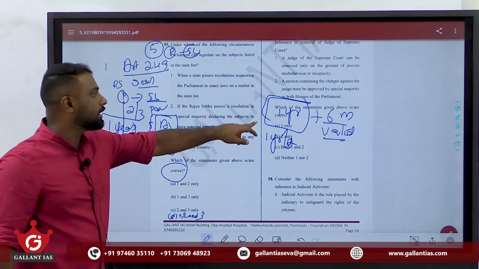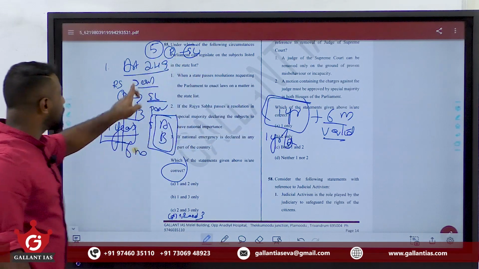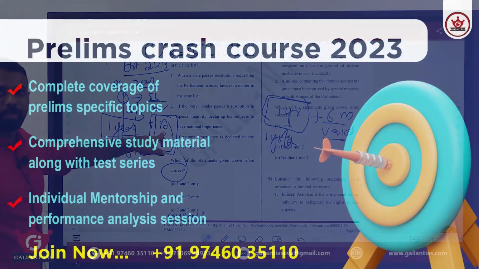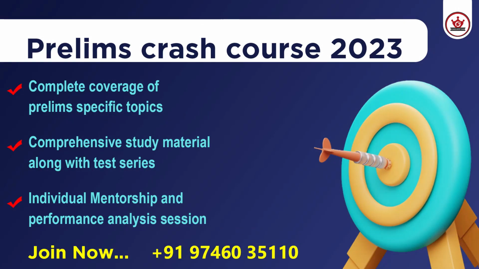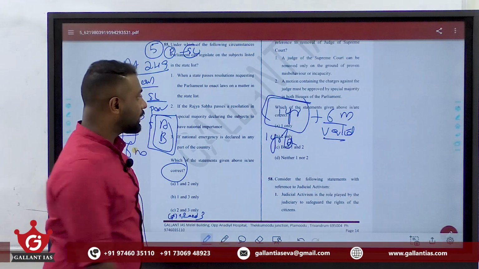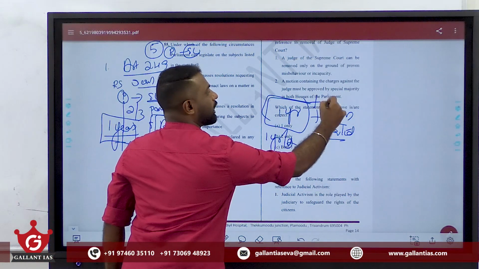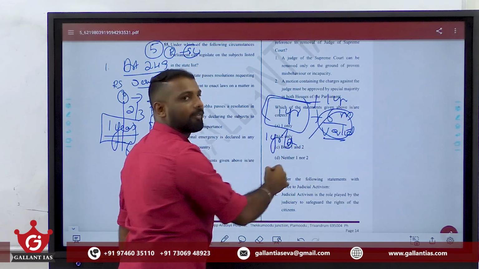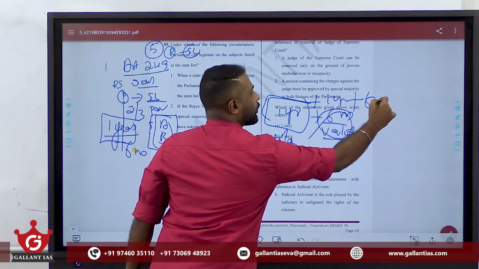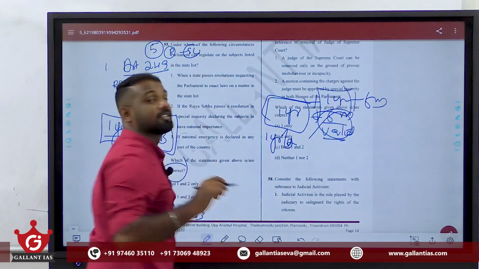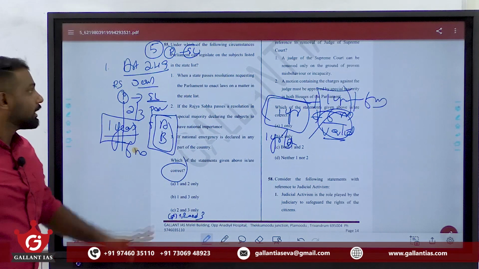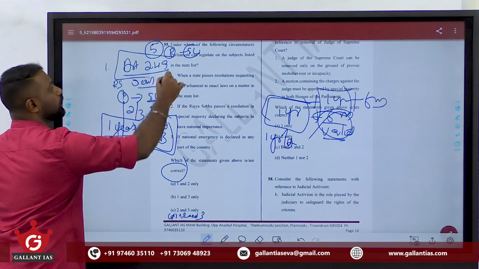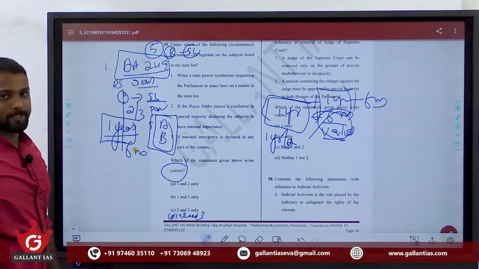But see, this resolution can be extended any number of times by 1 year at a time. See, this 1 year is coming to an end. So again, Rajya Sabha passes a resolution by 2/3 majority. We are extending this resolution to the next 1 year. Then this law will be valid again for 6 more months after this resolution ceases to operate. Clear? This is what is mentioned under Article 249 of the Constitution.